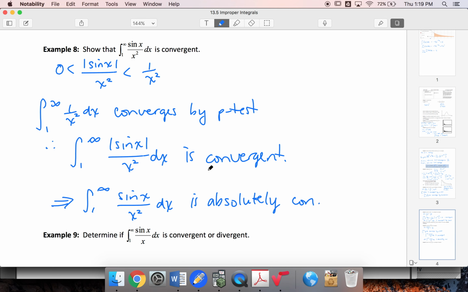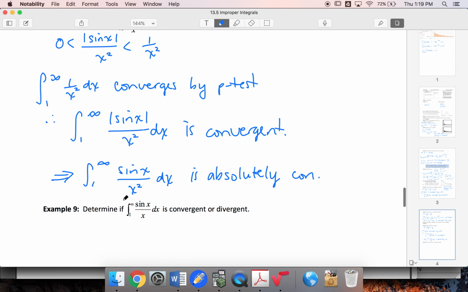And again, that's because of comparison. I know that this integral is less than this integral of 1 over x squared dx, because this includes negative values, while this is fully positive. But as soon as I know this, I can straight away say absolutely convergent.